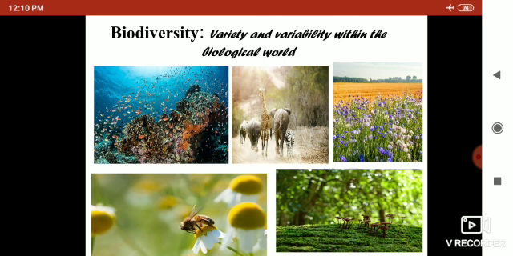And same is the case with the biological world. When we talk about biodiversity, it means the different varieties of living organisms that exist within the biological world.